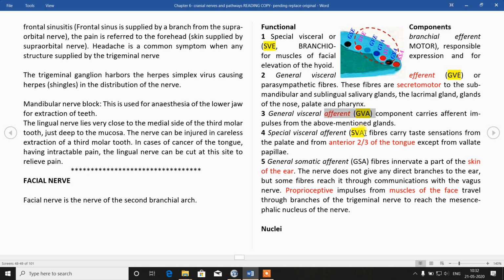And special visceral afferent means taste. Special sensation we have four: vision, hearing, taste and smell. Out of that, taste sensation from the anterior two-thirds of the tongue is carried by the facial nerve, that is the chorda tympani nerve. It is special visceral afferent.